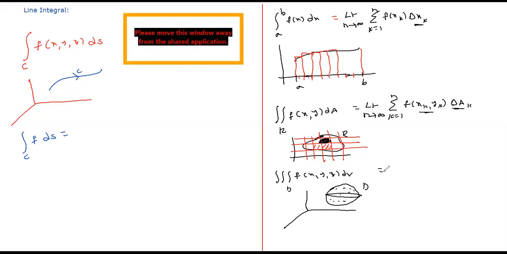To define this, we partitioned the domain D with planes parallel to the x-axis, y-axis and z-axis. When you partition like that, you get cuboidal volumes, like this.